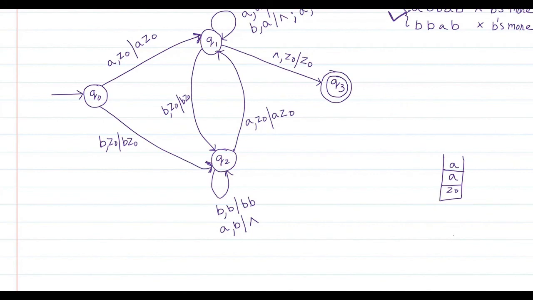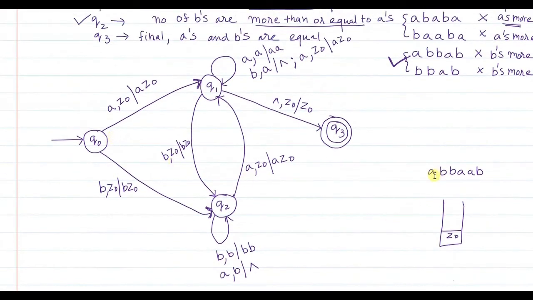Suppose the string that is given to me is A B B A A B. Not to waste time, we will just trace the string on this particular automata. So first, A is read, you are in Q naught state.